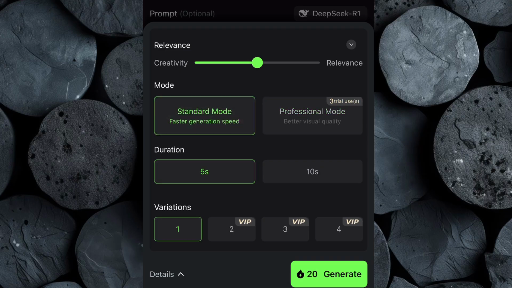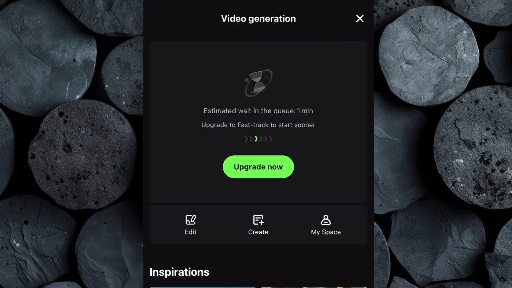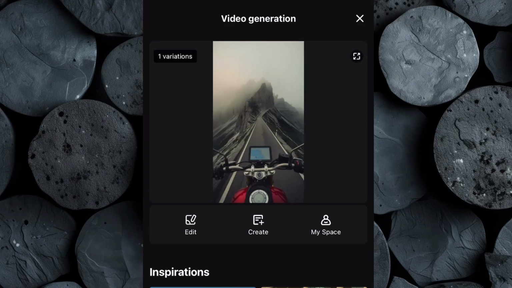Click on Settings and change the mode to Standard. This speeds up the generation process. Then, set the duration to 10 seconds. Once everything is set, click Generate and let Kling AI work its magic. The AI will process the image and bring it to life, adding motion to the background, subtle camera movements, and dynamic elements that make it feel like an actual video shot from a real motorcycle ride. After a short wait, the animation will be ready. Take a moment to preview the results.